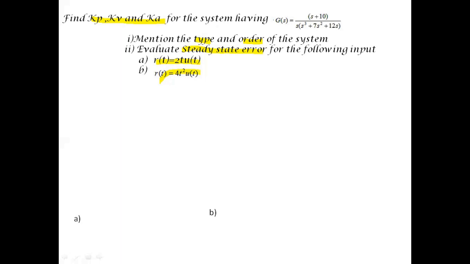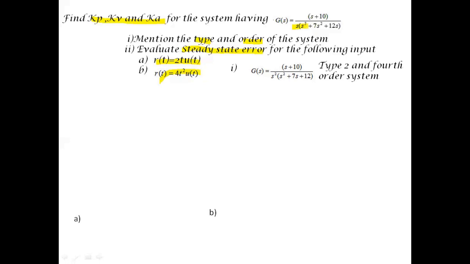So now we can follow the same procedure which we have followed for the previous two examples, and we can solve this problem. So first, let us identify the type and order of the system. Here the highest power of s in the denominator is 4. So the order of the system is 4. So we can call it a fourth order system.